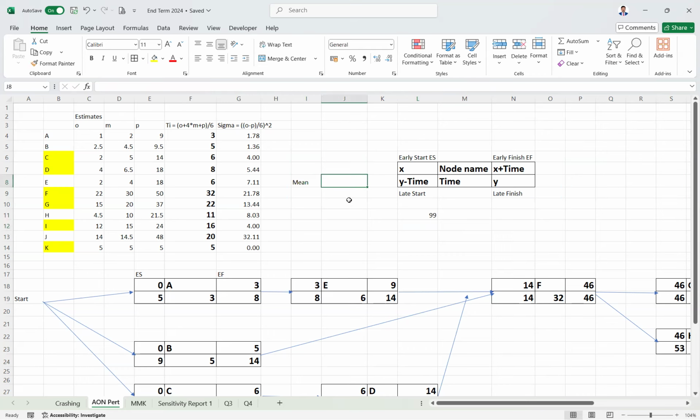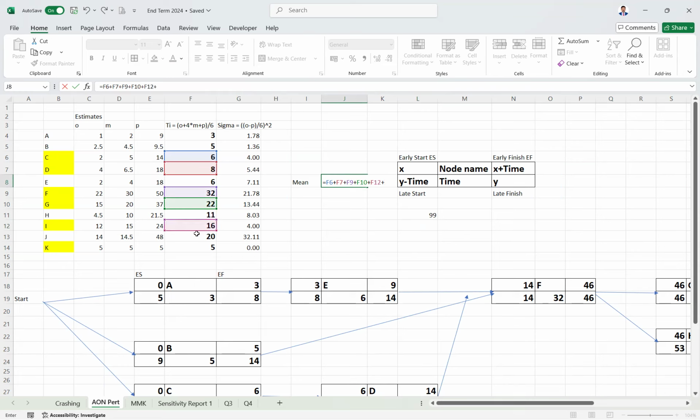The mean is nothing but the sum of only these values, only those of critical nodes, wherever the node is, and that's why I said to highlight it. So it is easy to understand, easy to find them while you are getting the sum. So only this is the mean. We are doing the mean of these because they are part of the critical node, critical path. Why critical path? Because it is the longest time taken.